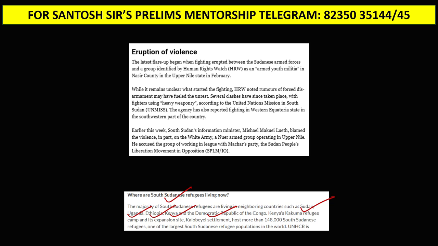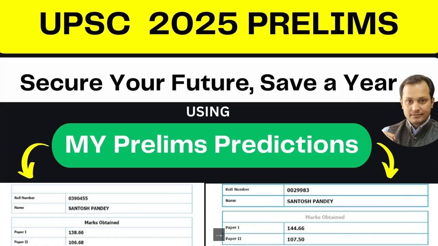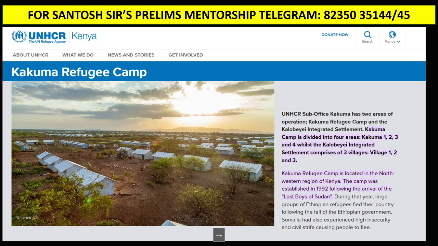Out of this, the main refugee camp is Kenya's Kakuma refugee camp. In this camp, there is a settlement called Kalobeyei settlement, which is very important.